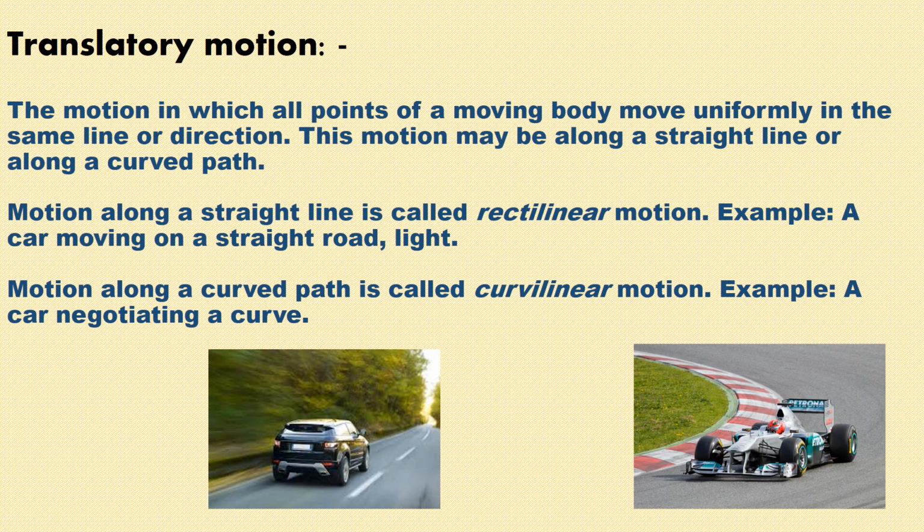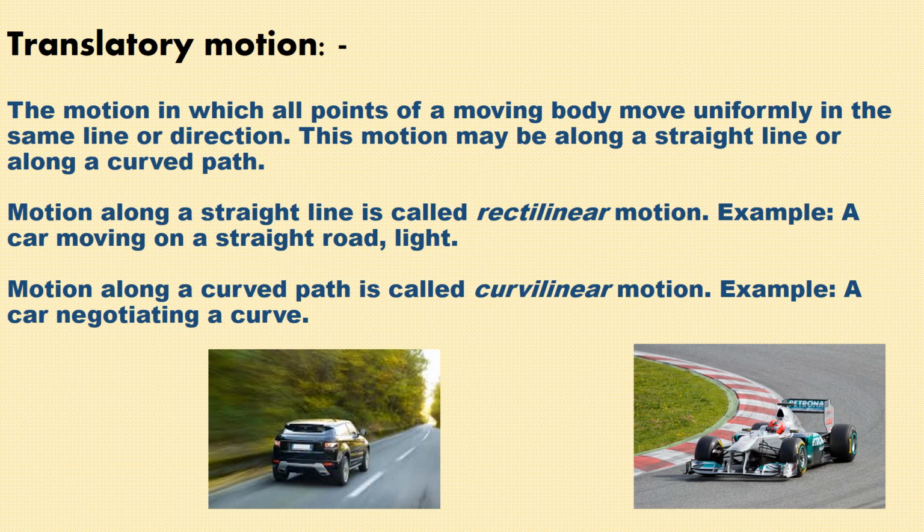First is translatory motion. The motion in which all points of a moving body move uniformly in the same line or direction. All the points of a moving body means the moving body will move in the same line or in the same direction uniformly. The motion may be along a straight line or along a curved path. The motion along a straight line is called rectilinear and the motion along a curved path is called curvilinear